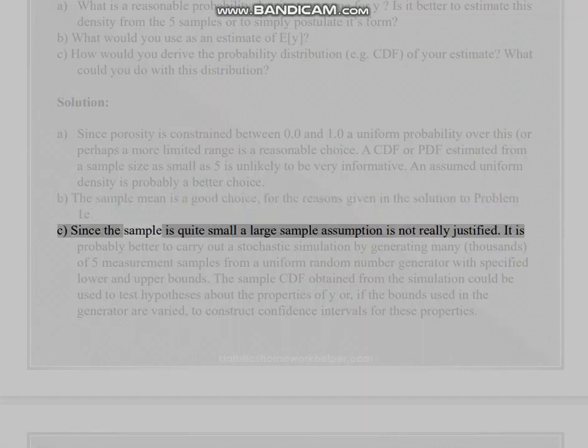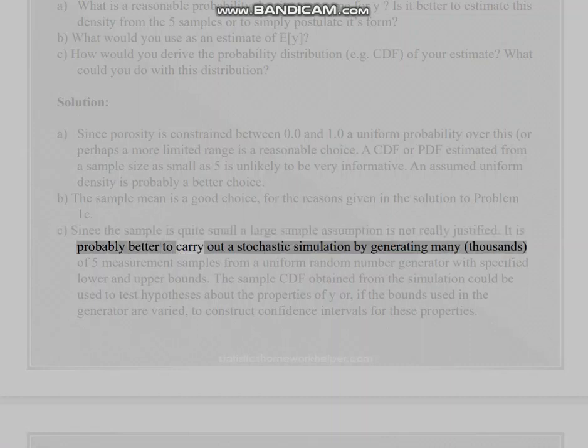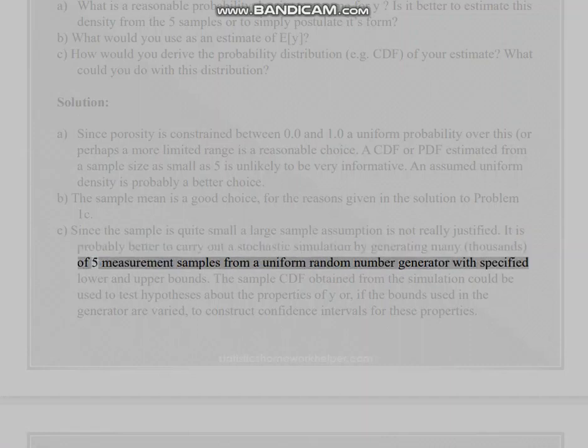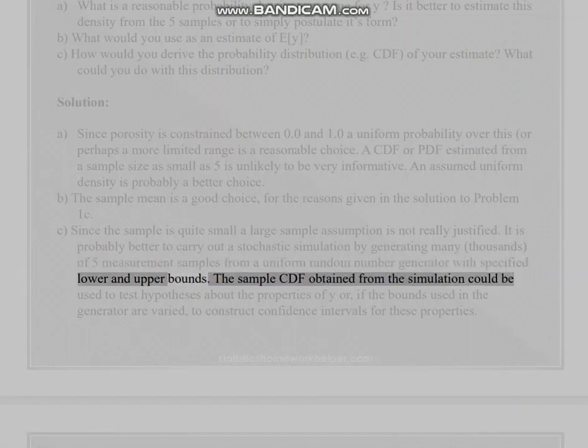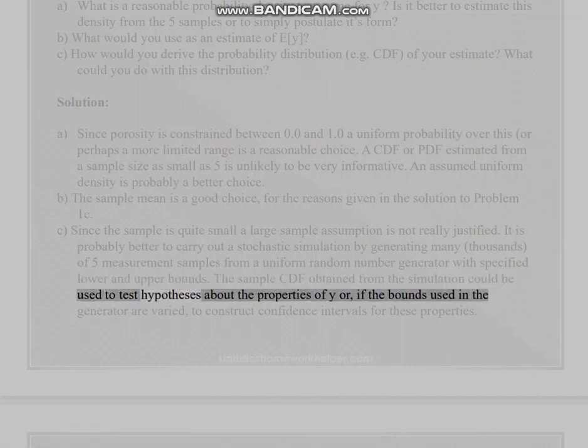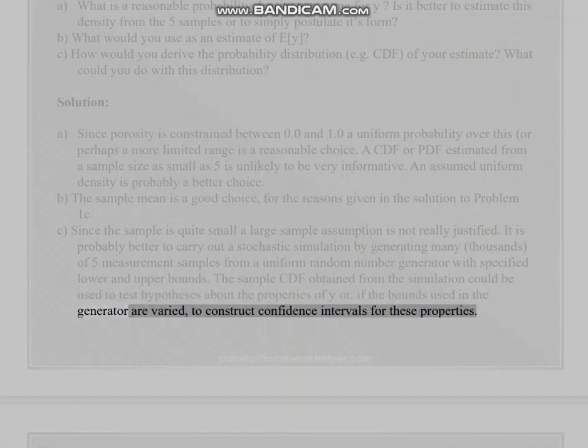C. Since the sample is quite small, a large sample assumption is not really justified. It is probably better to carry out a stochastic simulation by generating many, thousands, of 5 measurement samples from a uniform random number generator with specified lower and upper bounds. The sample CDF obtained from the simulation could be used to test hypotheses about the properties of Y or, if the bounds used in the generator are varied, to construct confidence intervals for these properties.